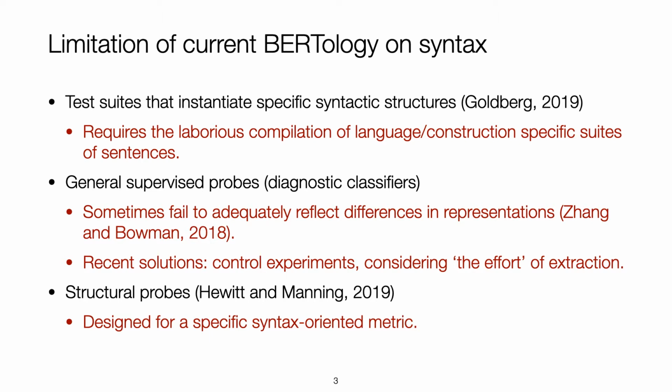Goldberg 2019 introduced test suites that instantiate specific syntactic structures, but it requires a laborious compilation of language and construction-specific suites of sentences. Another common approach is to use general supervised probes, also known as diagnostic classifiers, but they sometimes fail to adequately reflect differences in representations. Recent solutions to this problem include control experiments or considering the effort of abstraction. And some researchers propose specifically designed structural probes, but they are designed for a specific syntax-oriented metric, not favorable to commonly used syntactic metrics.